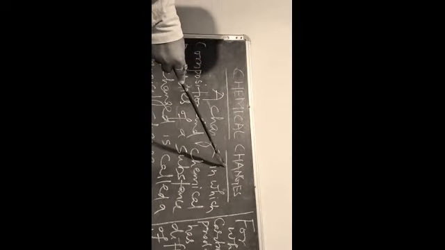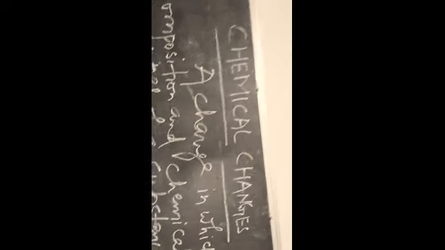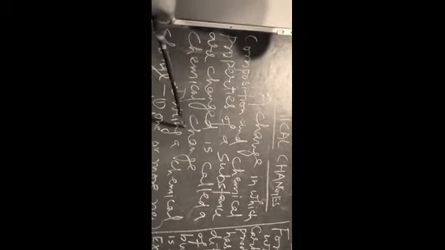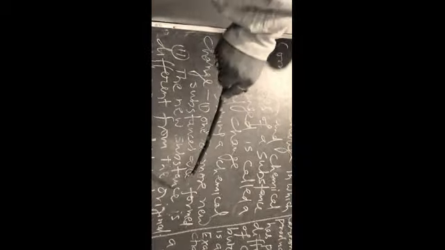So, the question arises, what is a chemical change? A change in which the composition and chemical properties of a substance are changed is called a chemical change. During a chemical change, what happens? Number one, one or more new substances are formed. Number two, the new substance is different from the original one. It has properties that are different from those of the original substances.